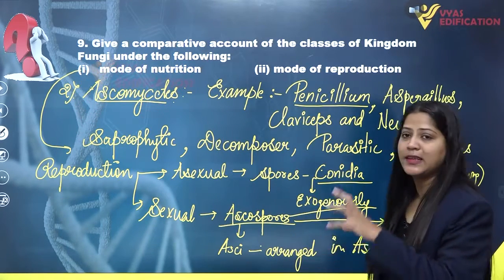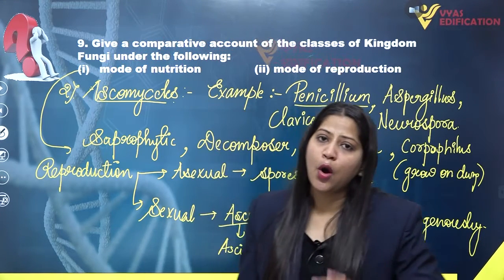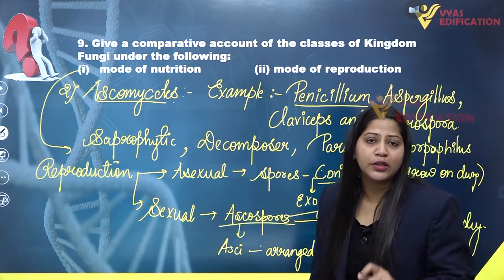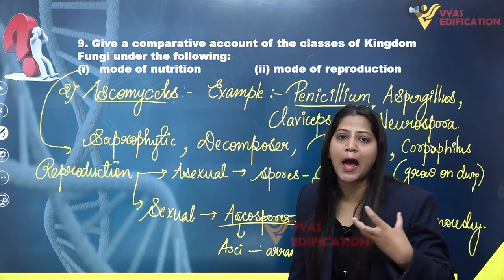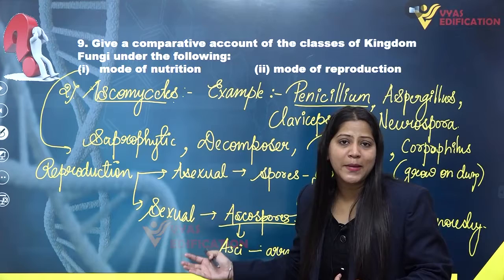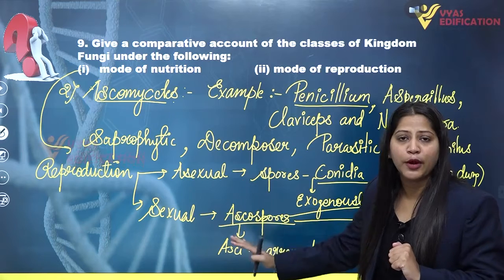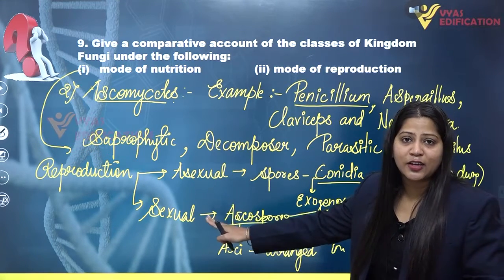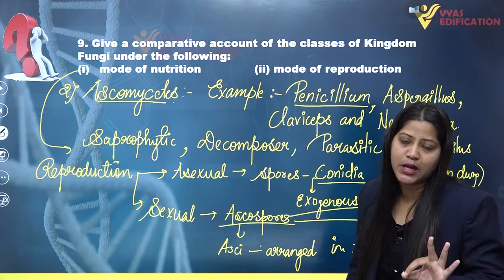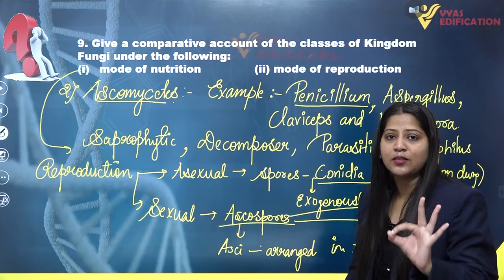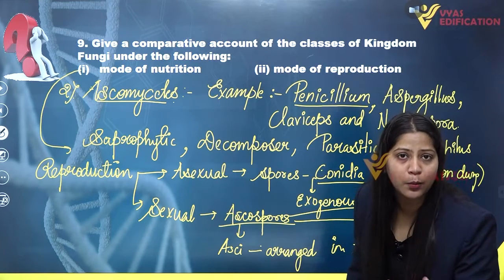Now we already have discussed the examples or the members included in the class Ascomycetes. We discussed the mode of nutrition, and also the reproduction, which is asexual and sexual. If we talk about asexual, they reproduce with the help of asexual spores known as conidia, which are very common in them, and these conidia are produced exogenously, that means outside their body.